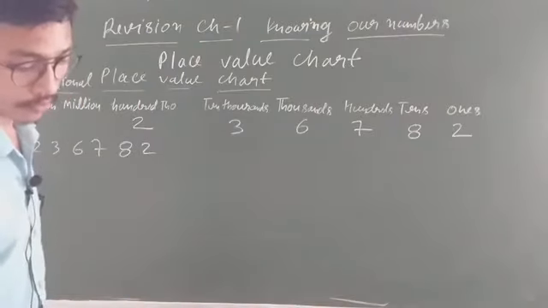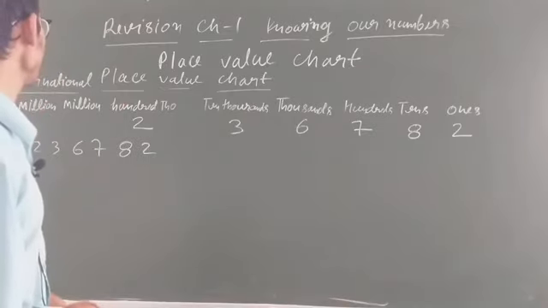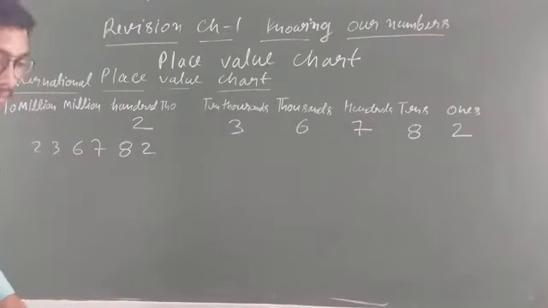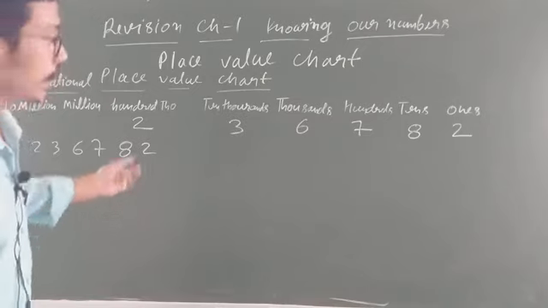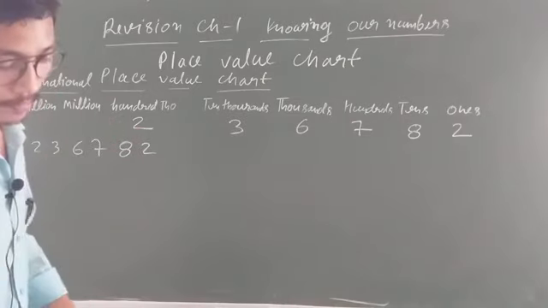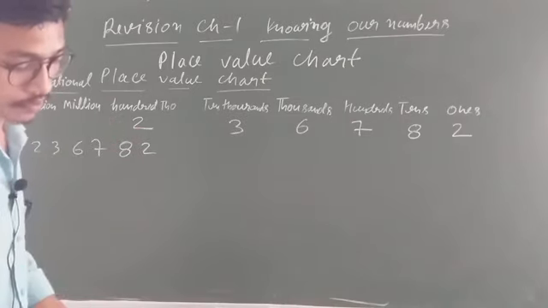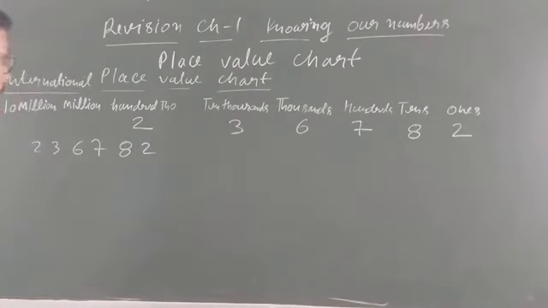So I think now you are able to solve questions based on this. Clear student? So this is revision. I only explained the basic concept of the place value chart and the international place value chart. Clear student? And in your book this is also given: 10 million, 100 million, then billion. Okay? So now you will solve the questions based on this.